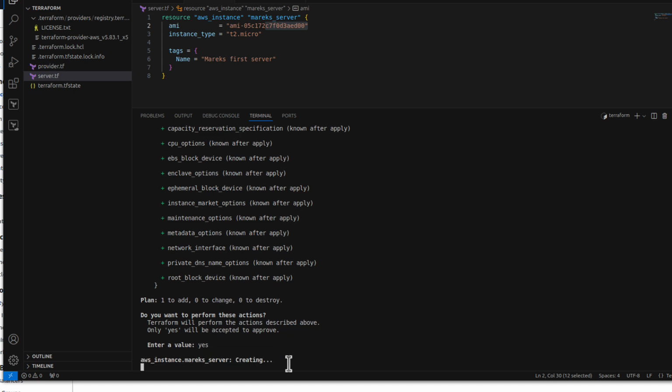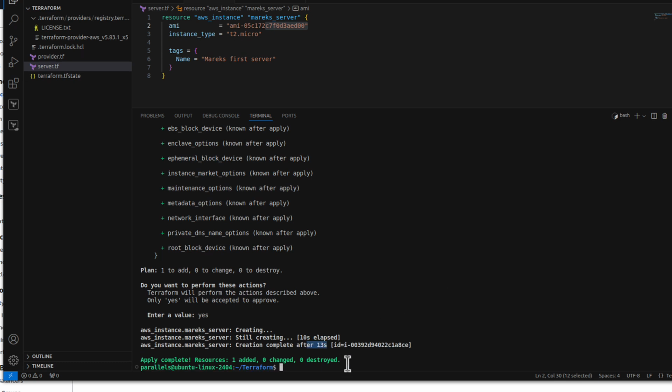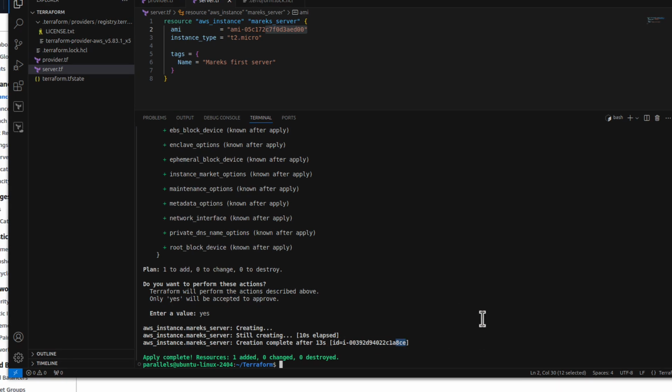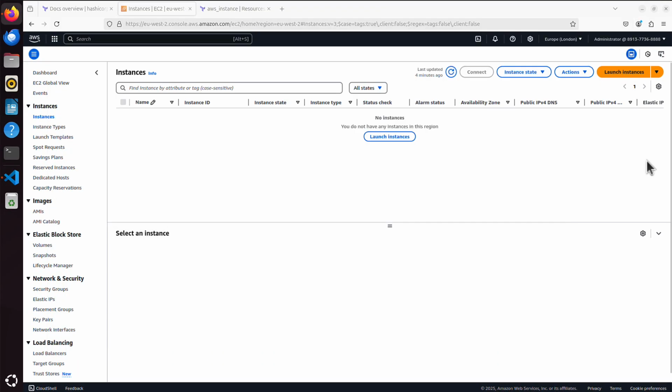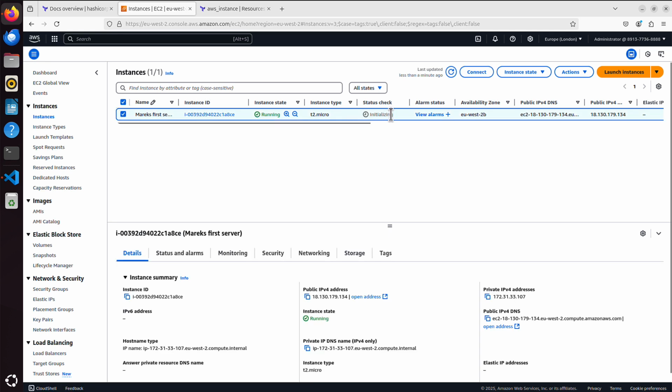Let's wait for a few seconds and it says the server is being created. That's it. 13 seconds. And we've got the instance identifier, which is identifier for my virtual server. We can see it ends with 8CE. So let's go back to our AWS and let's refresh it. Have a look. 8CE, instance ID. This is my server. It still says initializing status check, but it's already there.